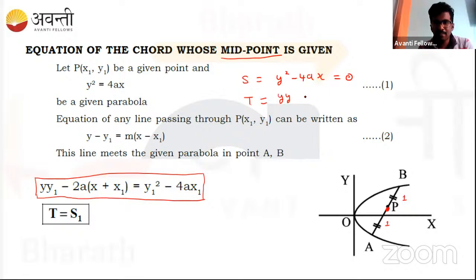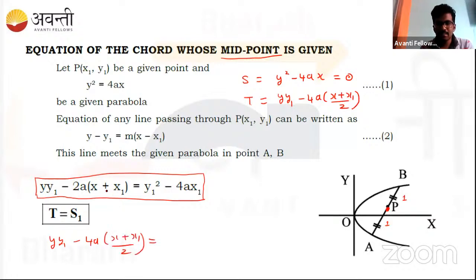y1 minus 4a times x plus x1 by 2. Do you recall this one? I just told you. Now, once you found this s and t, we can just use t is equal to s1. So t is nothing but y1 minus 4a times x plus x1 by 2. And s1, yes, we know already.